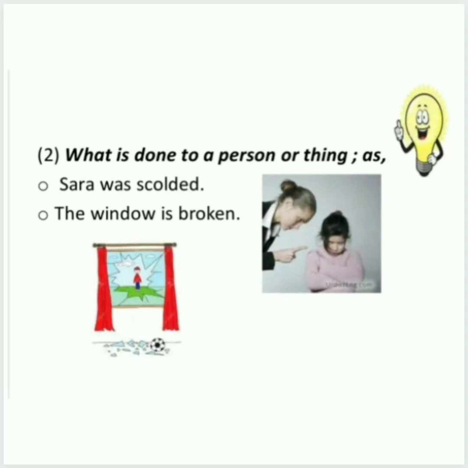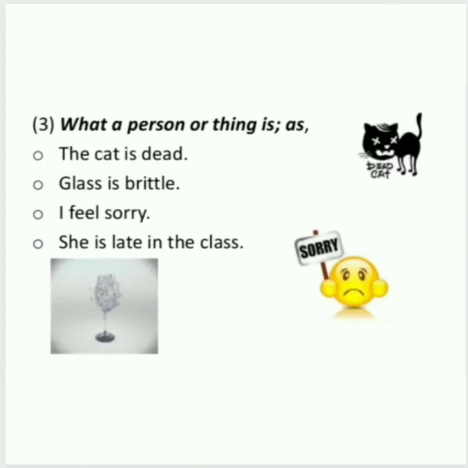Second, what is done to a person or thing, as Sarah was scolded. So who was scolded here? That is Sarah, means it is a subject. And what happened to Sarah? So which verb refers here? That is scolded. The window is broken. So what happened to the window? It is broken. So scolded and broken are the verbs here.